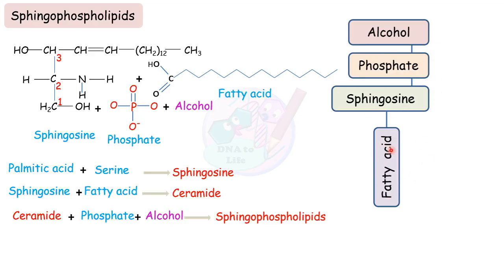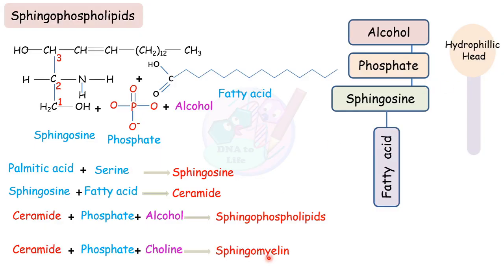Here only a single fatty acid chain is present, which is the hydrophobic part, and alcohol and phosphate are the hydrophilic part. They have aligned themselves in opposite directions. They can be represented like this as well. An example of a sphingophospholipid is when the alcohol present in this sphingophospholipid is choline. This is called sphingomyelin, and sphingomyelin is a very abundant phospholipid present in the membrane of nerve tissues, on the myelin sheath.